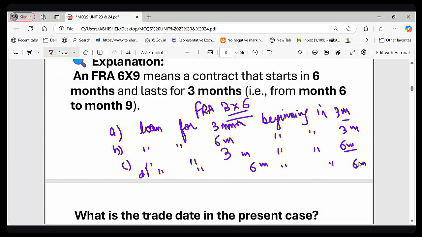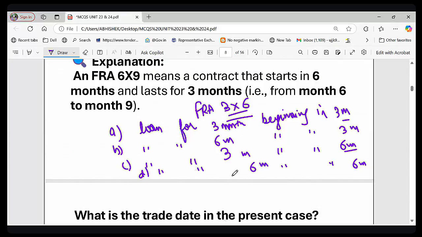What is the meaning of FRA 3 into 6? A, B, C, and D. Option A, most of the people are saying. Yes, very good. Loan for 3 months beginning in 3 months. Very good. So let me summarize.